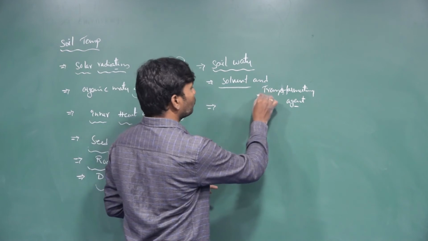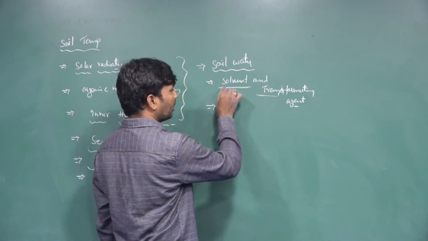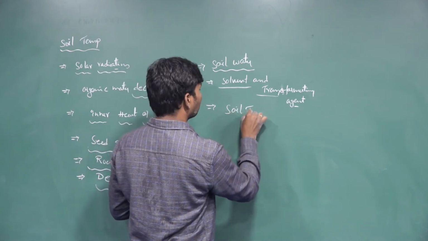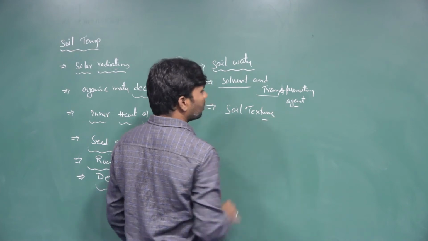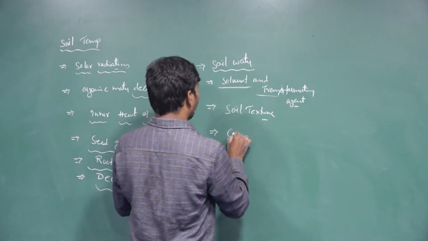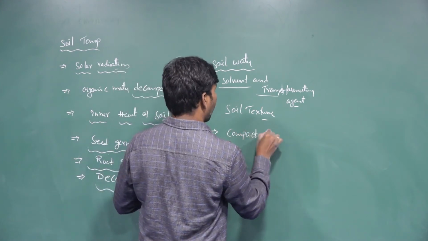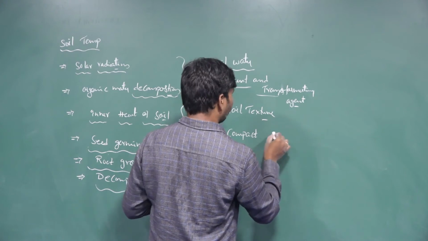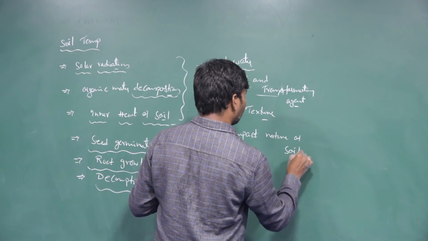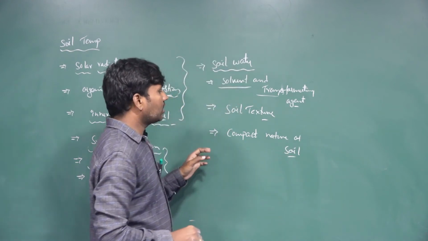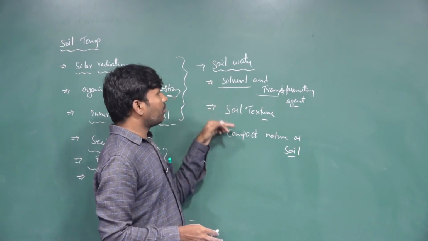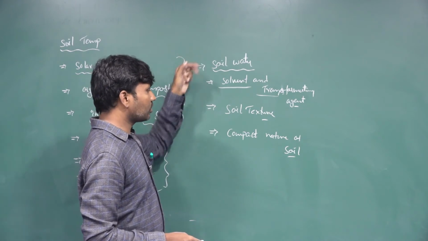Soil water does not only conduct these two roles. It also gives the soil its texture. The soil texture basically depends on the soil water, and also the compact nature of soil particles. The compactness, or close arrangement, of the soil particles is influenced by the soil water.